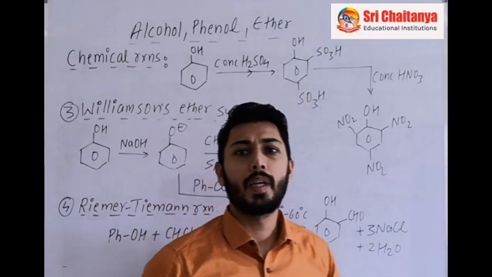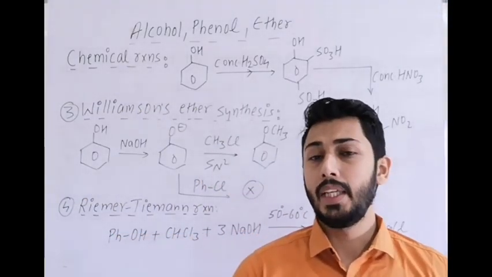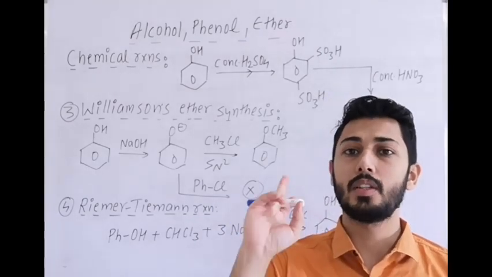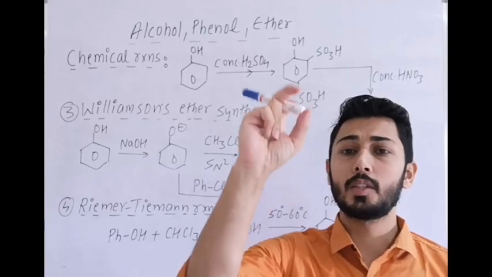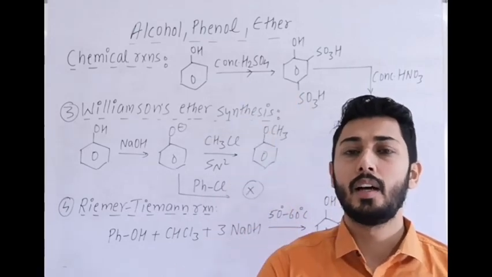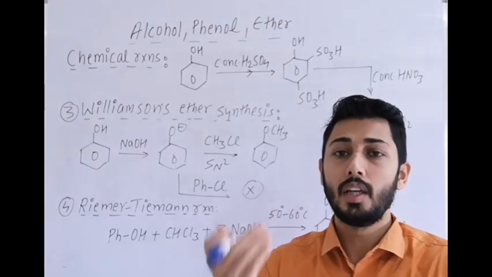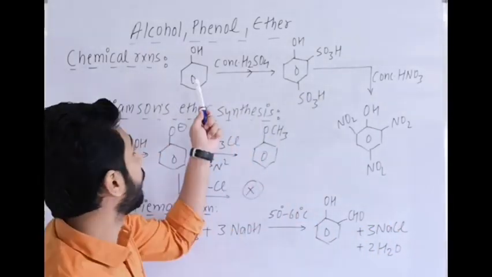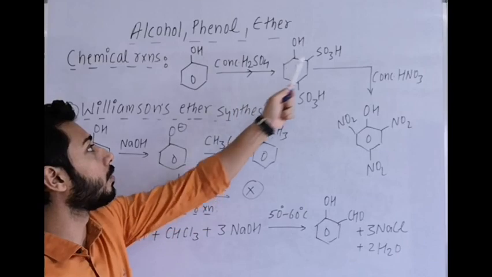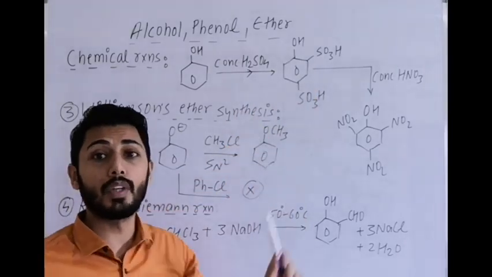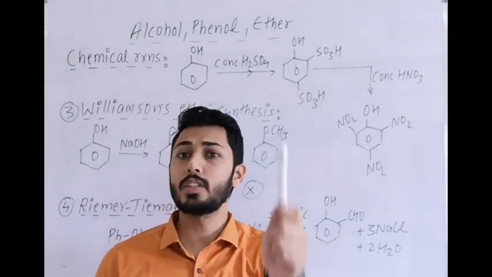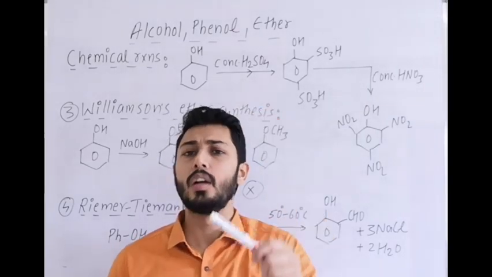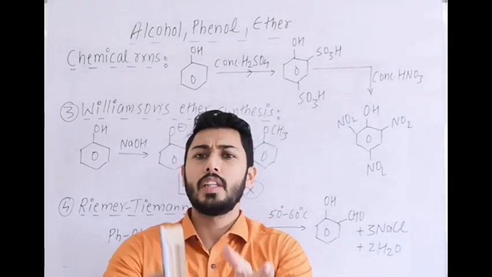Now we can prepare picric acid by another method which gives much better results, and this method is mentioned in NCERT. If it is mentioned in NCERT, then we can consider it important: phenol with concentrated H2SO4 forms 2,4-disulfonic acid. Important point is it is not forming 2,4,6. Should remember that it is 2,4. It is experimental.